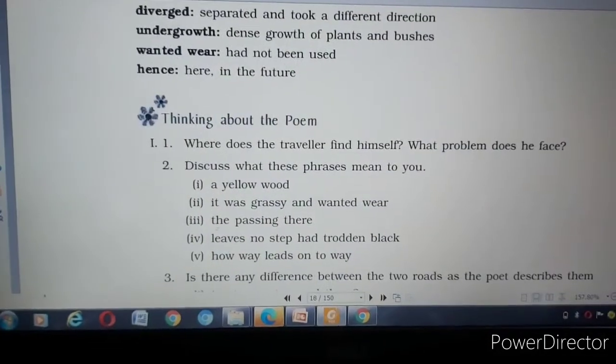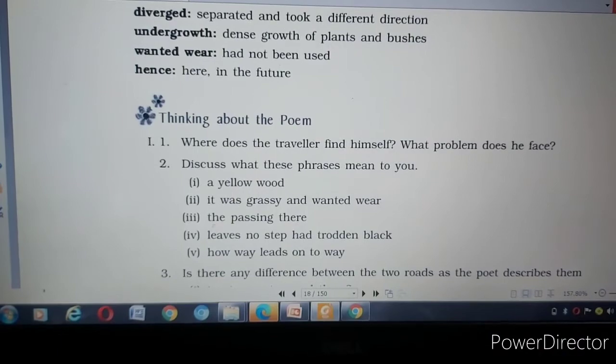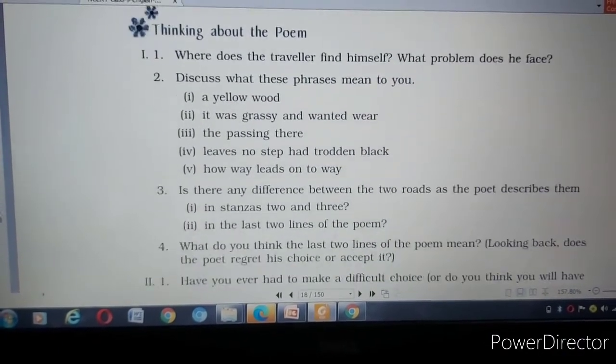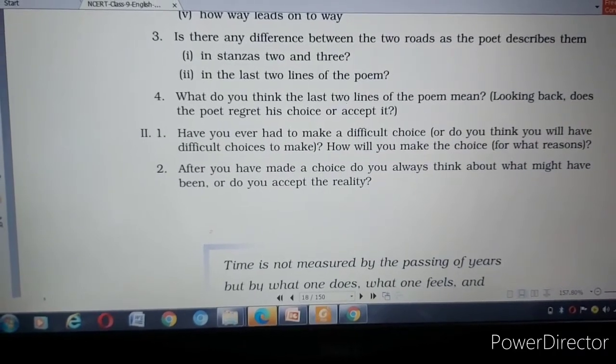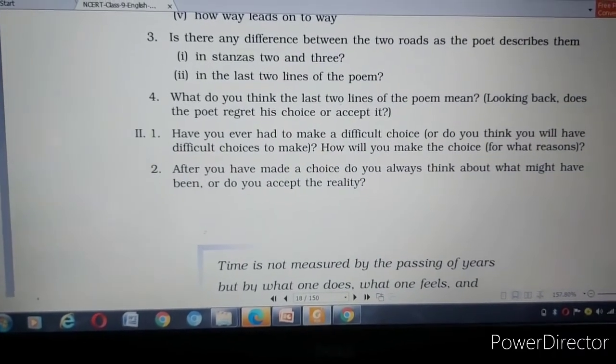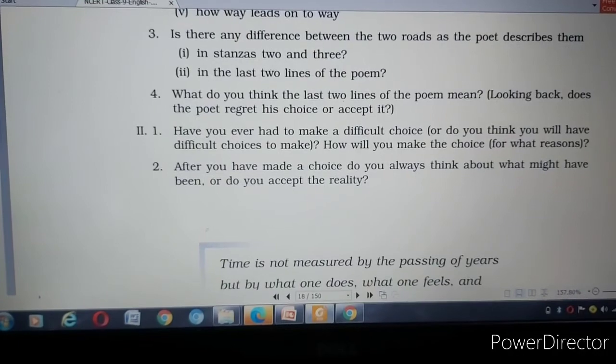And in the last, I have given you question and answers to do by yourself. You have to do these questions yourself. And the next question I have given you is that you have to find the poetic devices in this poem.